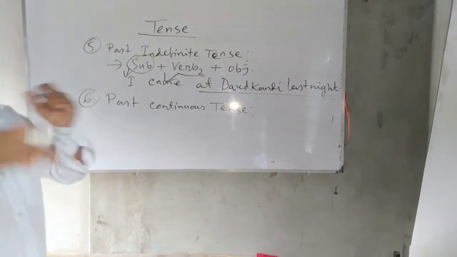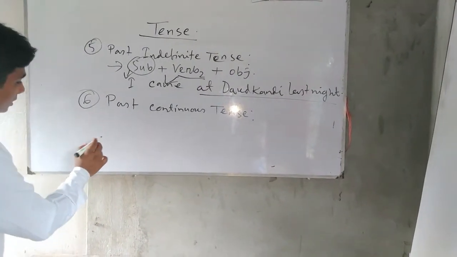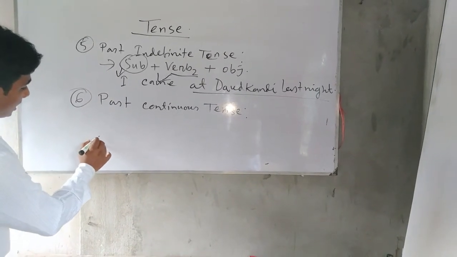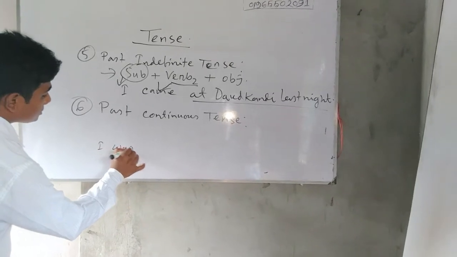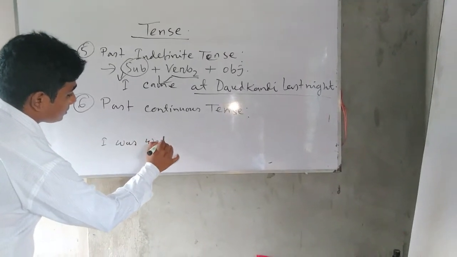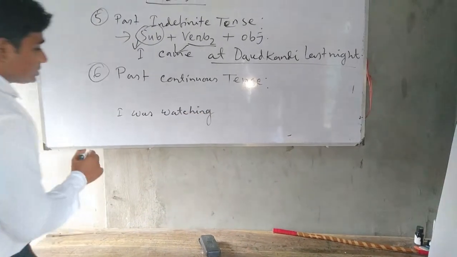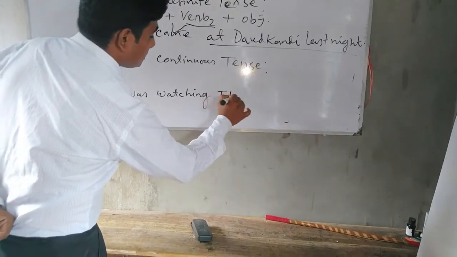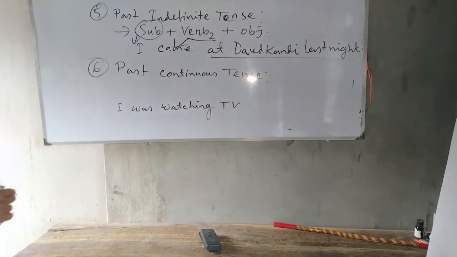It is continuously running in the past time. For example, I was watching TV. I was watching TV.